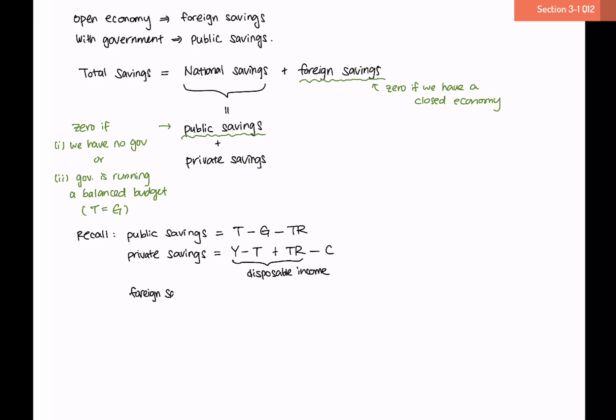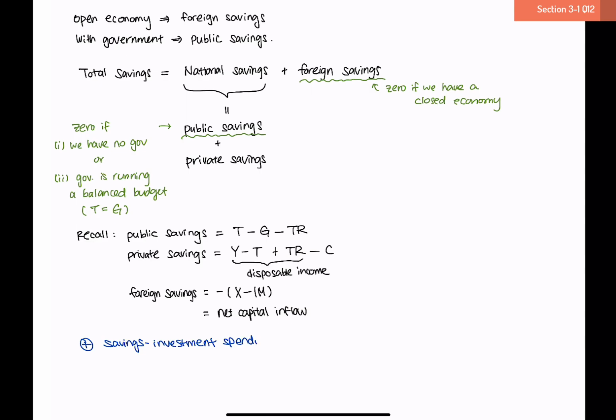As for the foreign savings, it is basically the negative of net exports, and this has another name, which is called net capital inflow. Lastly, we have our savings, investment, spending identity, which basically says that the total savings in the economy should equal investment spending. Now let's use all this information that we have, along with what's given in the question, to solve for the public savings in this economy.